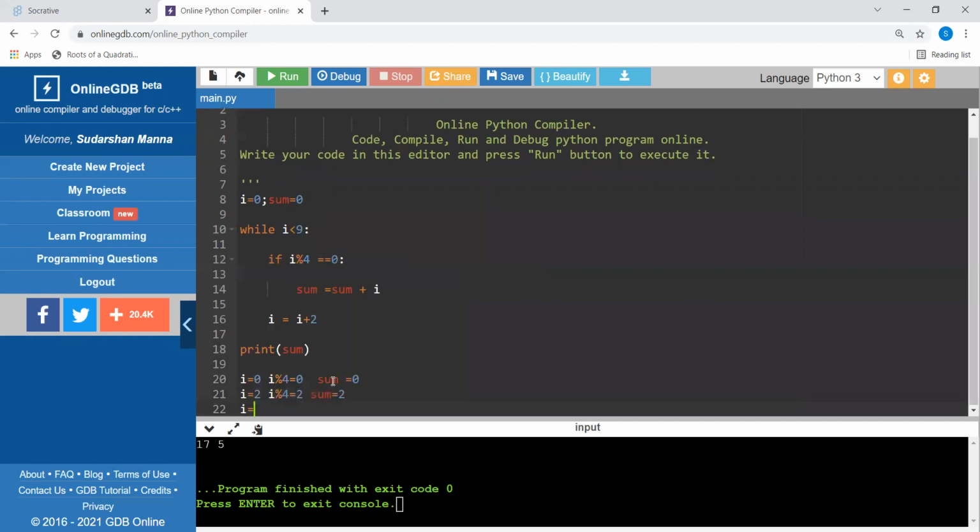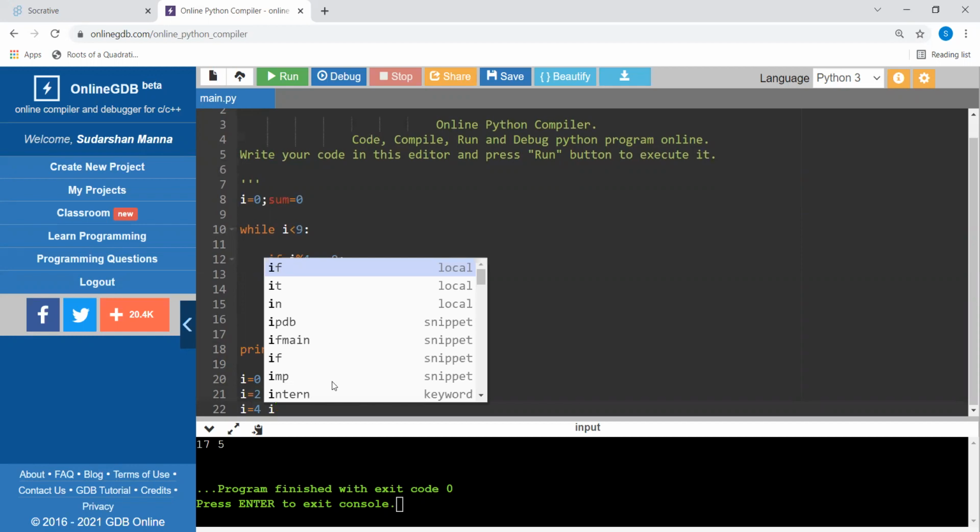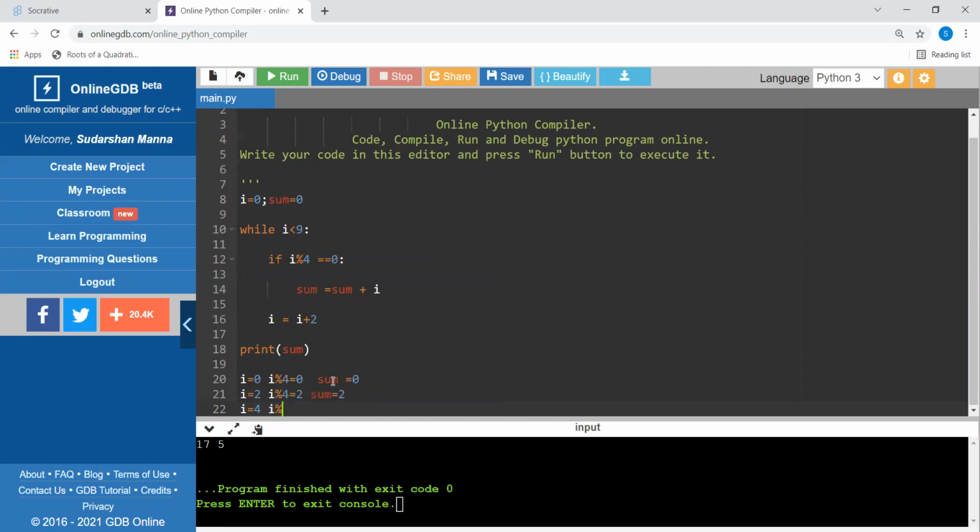Then I will be added by this 2 more, so it will be 4. So it is I mod 4 this time. So this time 4. Okay, so we have got 4 here, 4 mod 4. We are adding only when the value is divisible. So in the first case we will not add anything, so sum will remain 0. It is 2, so this condition is not satisfied.